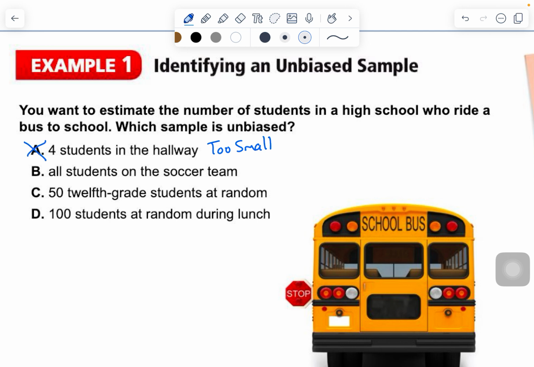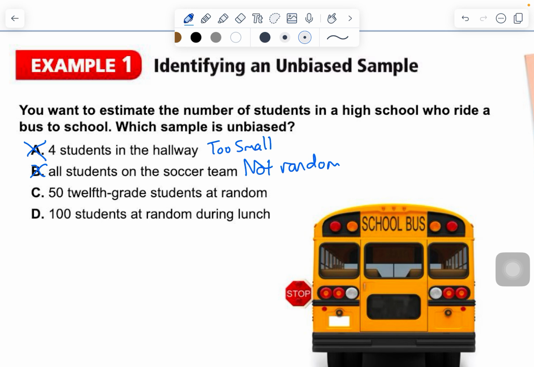B, all students on the soccer team. Okay? This is not random. It might be big enough. A soccer team is probably 20, 30 kids. But you need to randomly pick kids, and you've chosen a team of kids. They might have something in common. It might be all boys. It might be all 7th graders. This would be a high school, so sophomores.